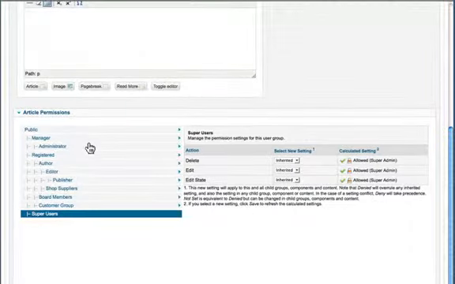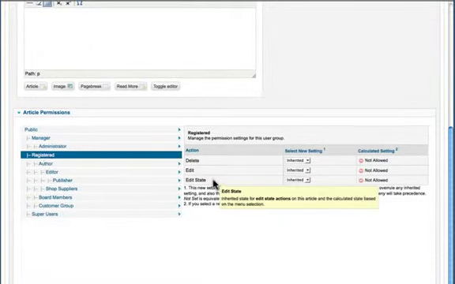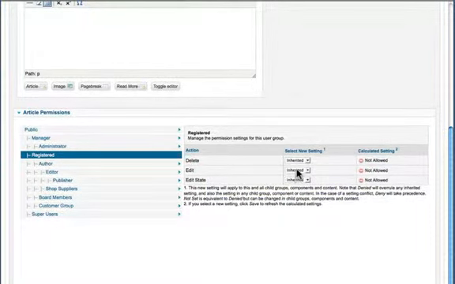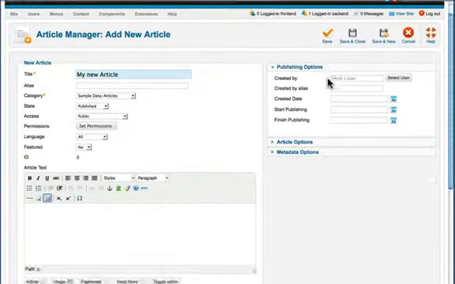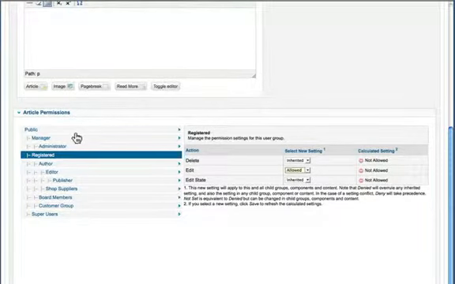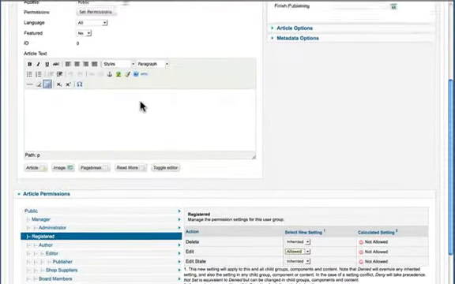You can set the permissions for this particular article. So let's say I wanted registered users to actually be able to edit this article, which I don't really understand why you would, but let's just for fun say that a registered user can actually edit this article all by themselves. So you'd set that ACL. Now it won't update until we save and then come back in.